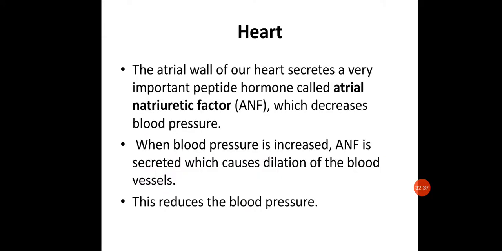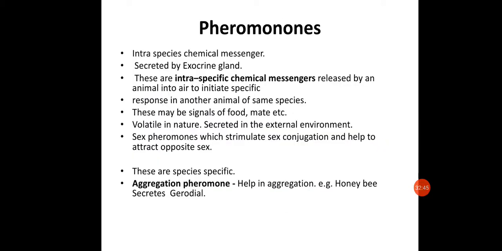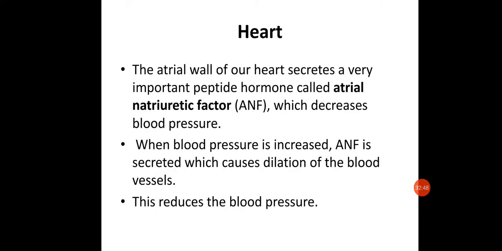Next, heart. As we have already seen in the circulatory system of human beings, the arterial wall of the heart secretes a very important peptide hormone called atrial natriuretic factor (ANF), which decreases the blood pressure. Along with the hormone renin, it forms a system called RAS, that is renin, angiotensin, adrenergic hormone. So that is the whole system called RAS.